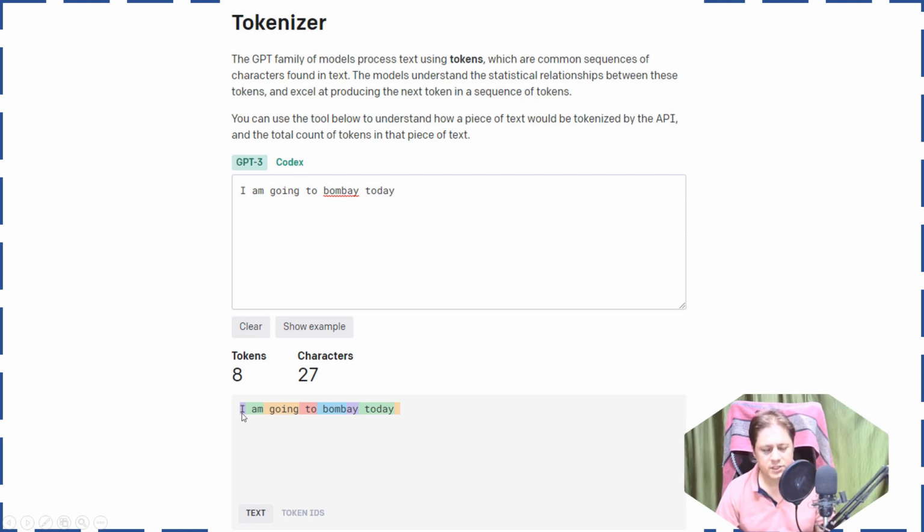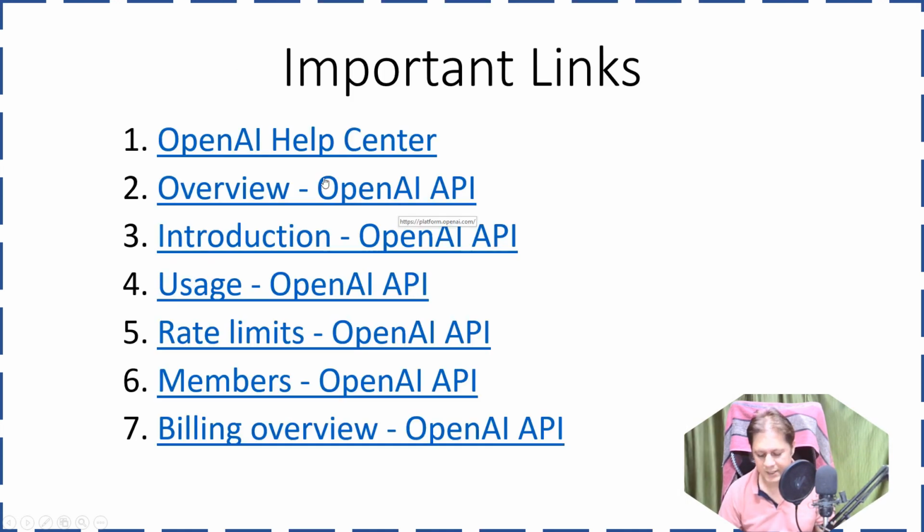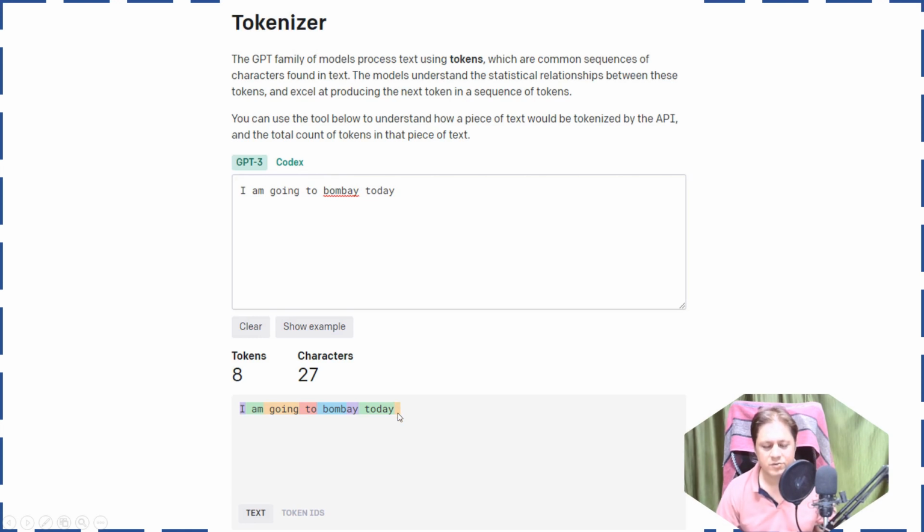At the bottom you see it has shown the tokens in different colors. You see Bombay is not one token. BOMB is one token and AY is a different token, so a different color. It has even considered the space also. You see at the last I have given a space and it has considered the space also here. So "I" is one token, "AM" is another token, something like that.